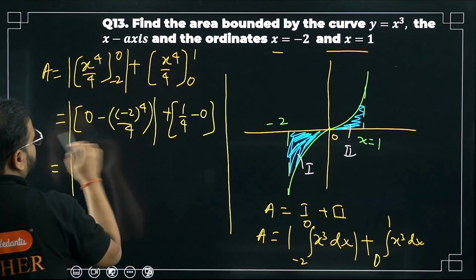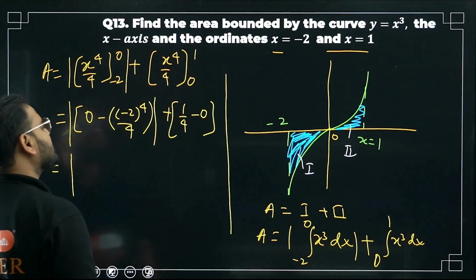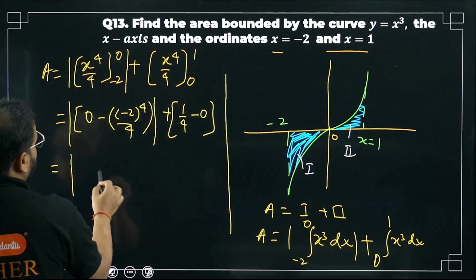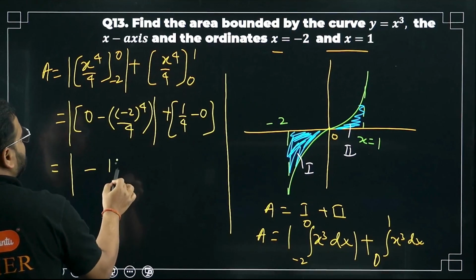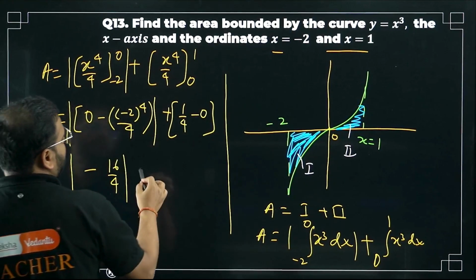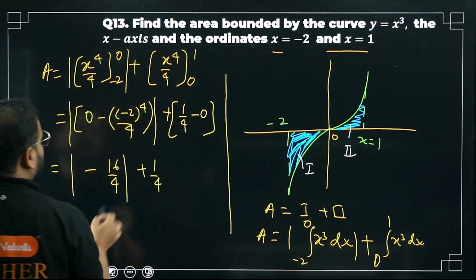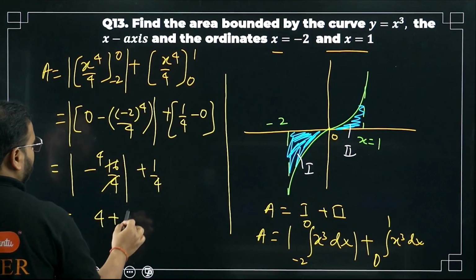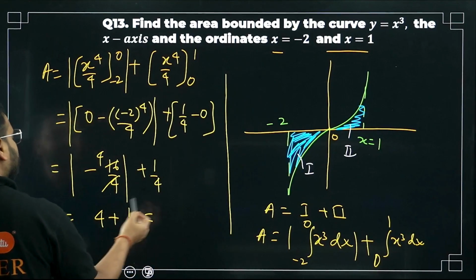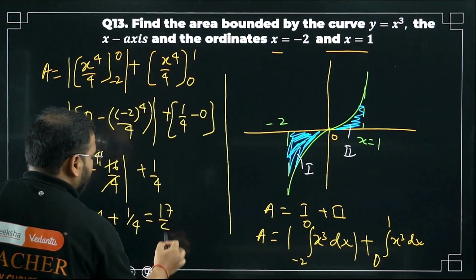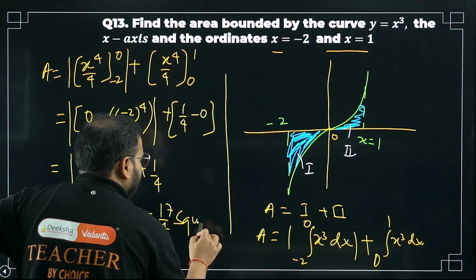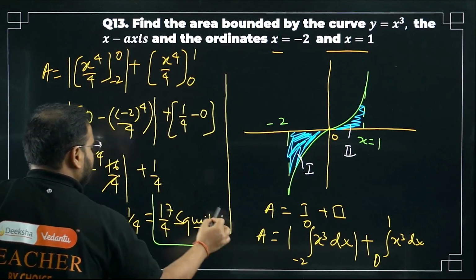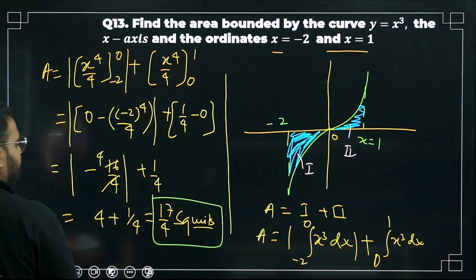This is negative, right? So 2 power 4 will be what? 2 power 2 is 4, 2 power 3 is 8 and 2 power 4 is 16. What am I getting? Negative sign. This will become positive. So minus 16 by 4 bracket plus 1 by 4. Cancel this, 4 4s are 16. Modulus will make it positive. So plus 4 1 by 4. The answer is 16 plus 1, 17 by 4 square units. Square units is my final answer for the area.